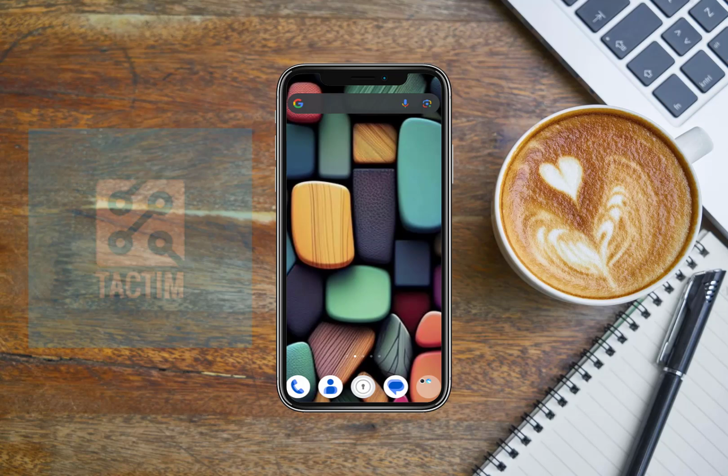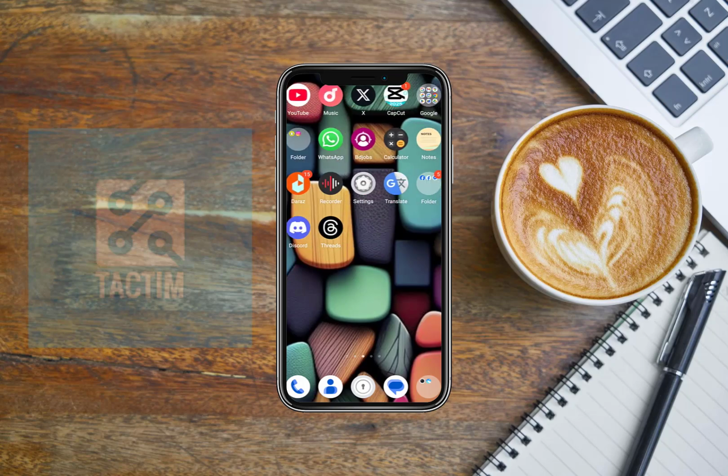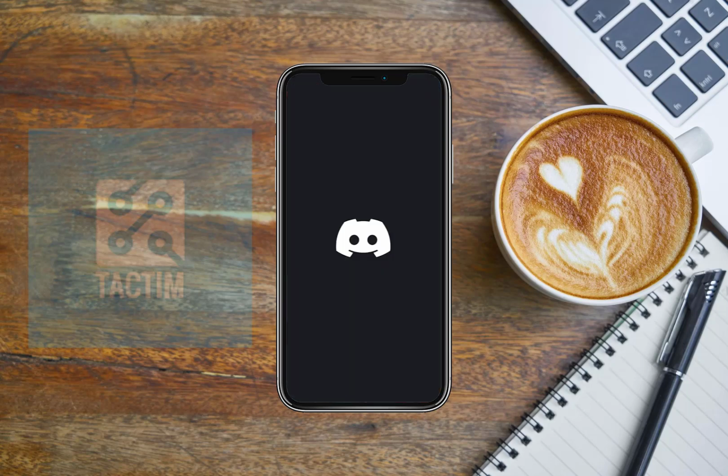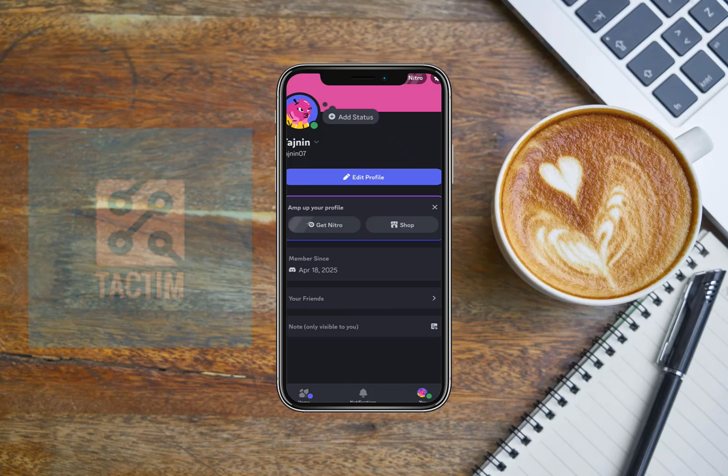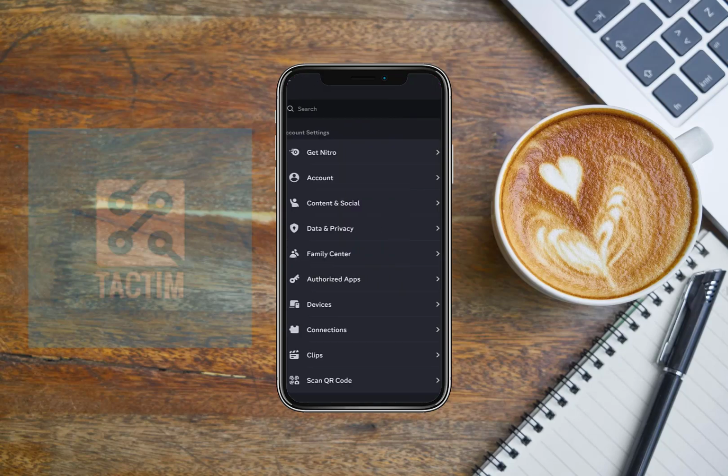So, let's get started. For this, you have to open your Discord app. Now go to your account. Place on settings. Now scroll down.